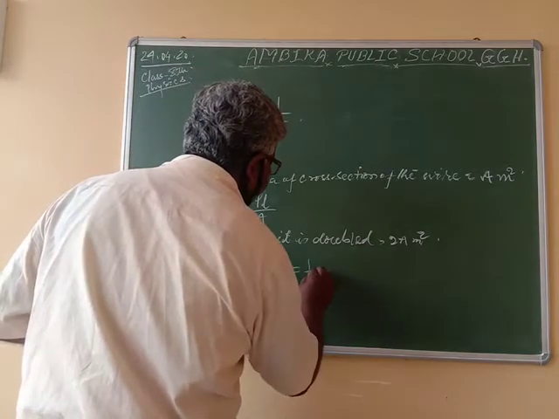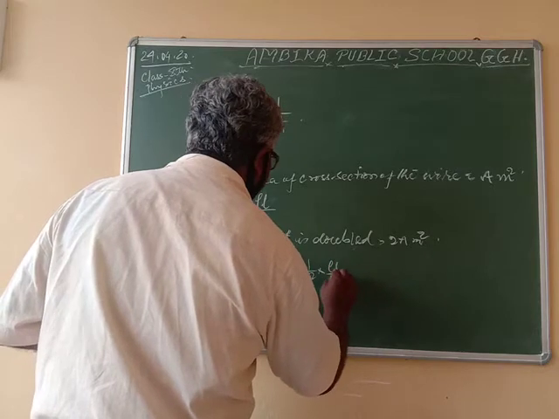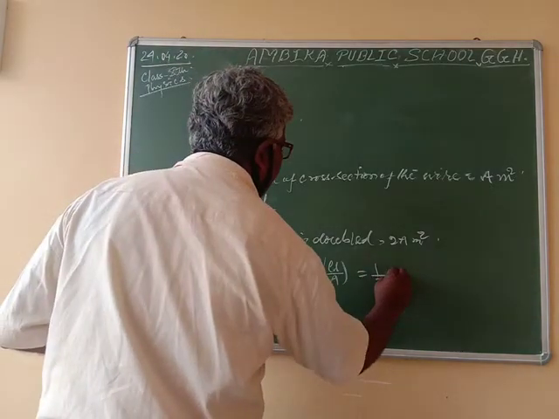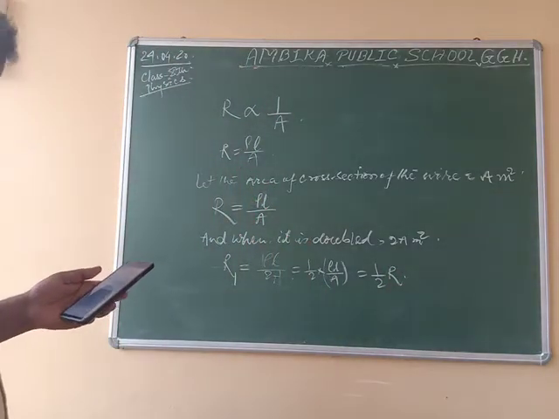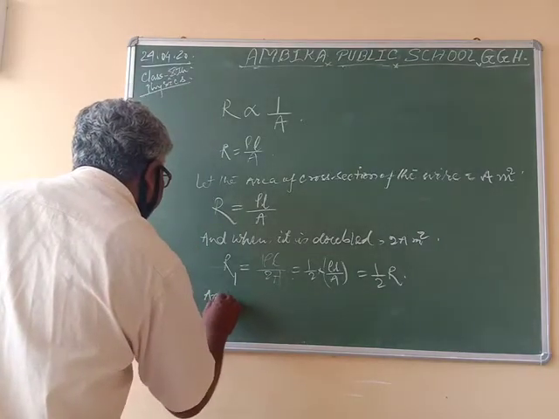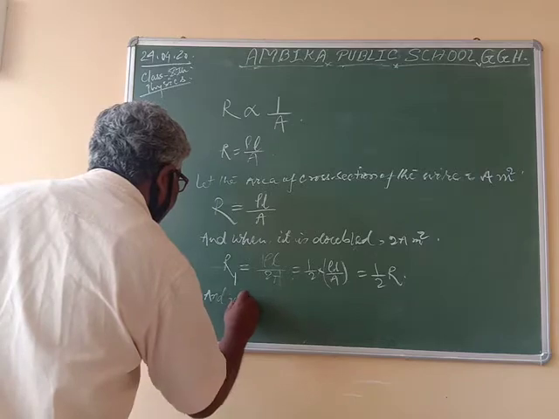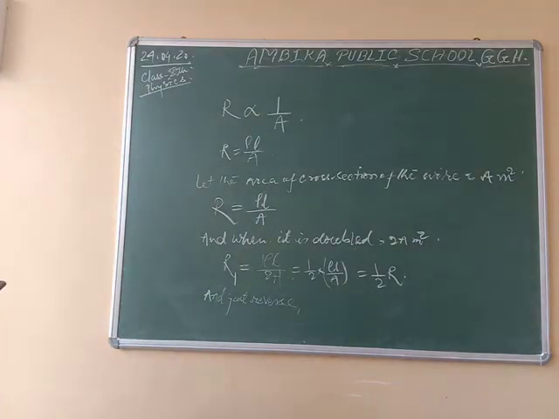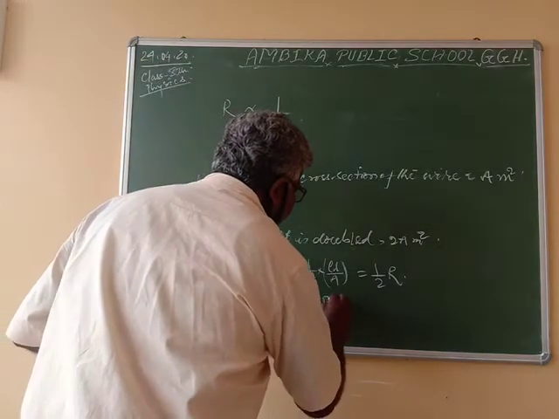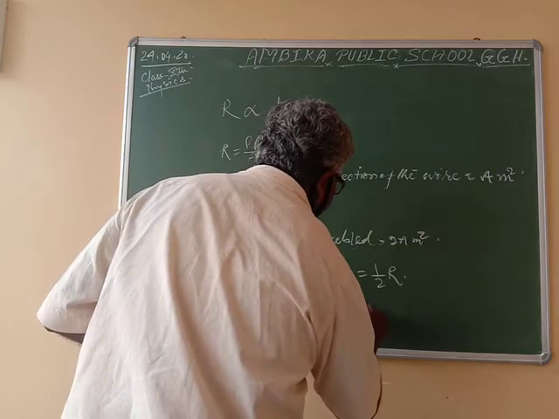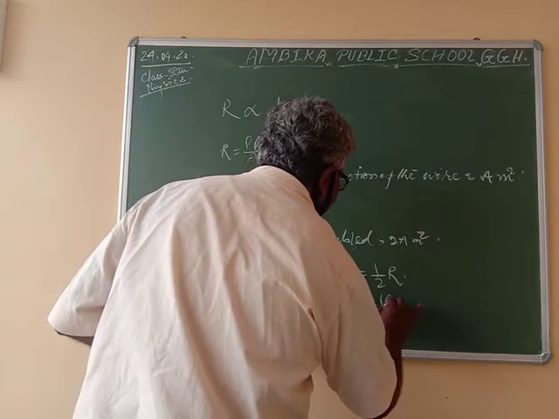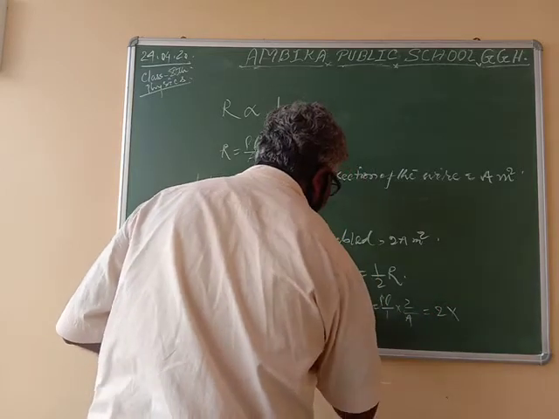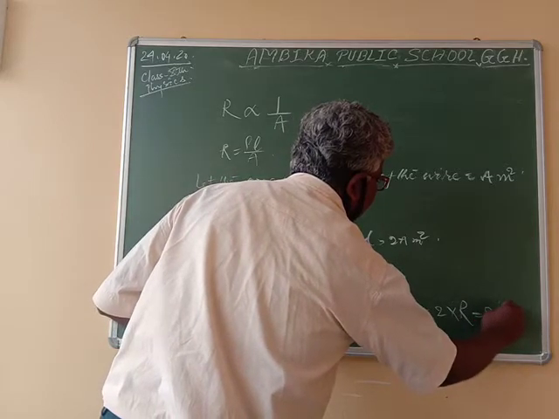That is 1 by 2 into rho L by A. This is the R, so the resistance becomes half of the first resistance R. And just the reverse: if the area of cross section of the wire is halved, then it is rho L by A by 2, that is rho L into 2 by A, that is 2 into R, twice or doubled.